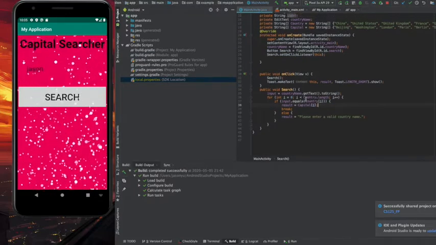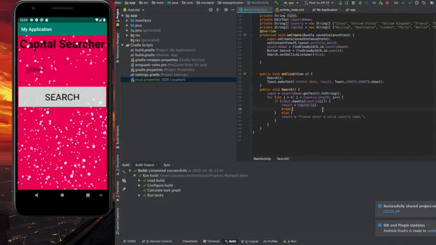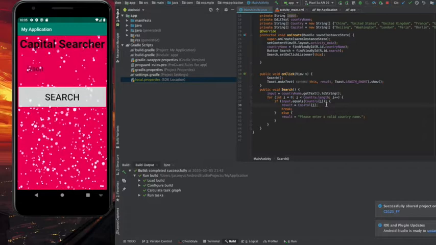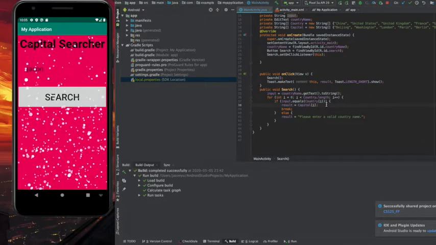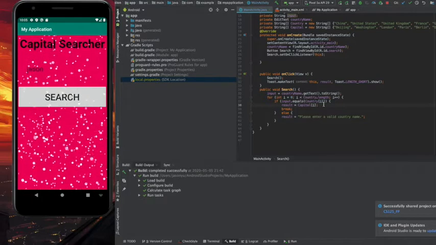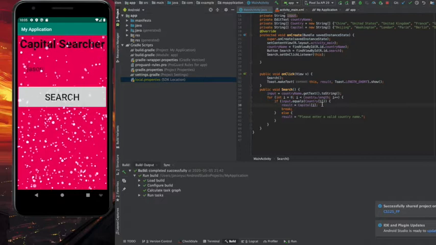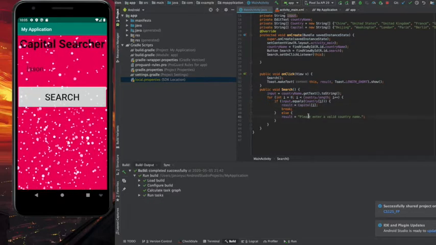If the country you typed is within our database, it will find the position of the country, and the corresponding position in the capital array is the capital of that country. That's basically the main parts of our code.